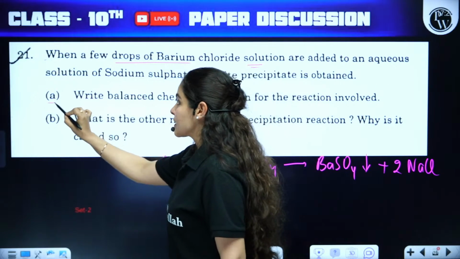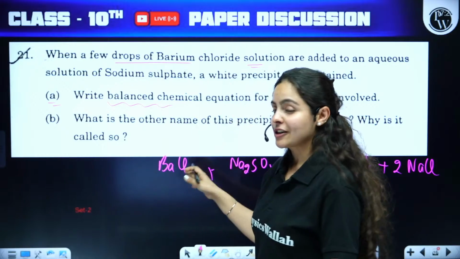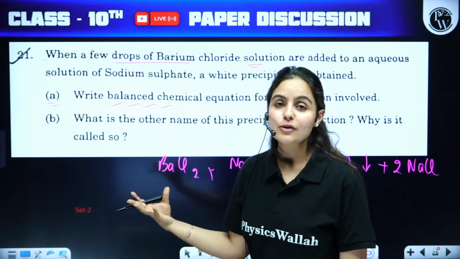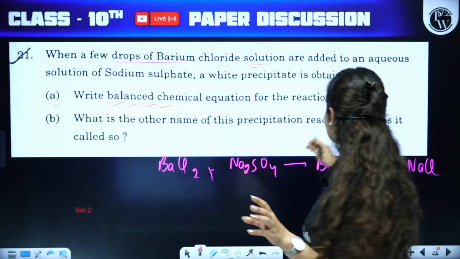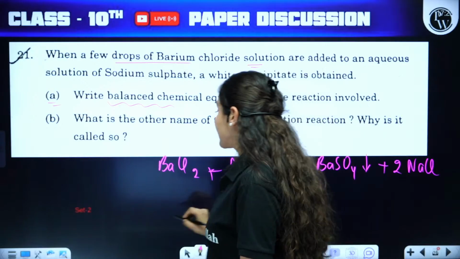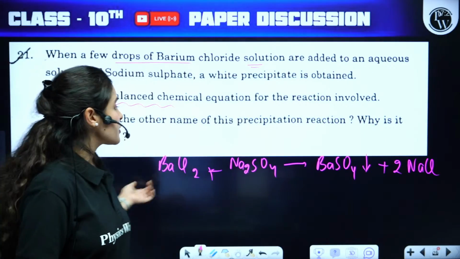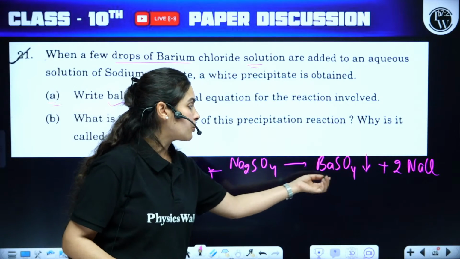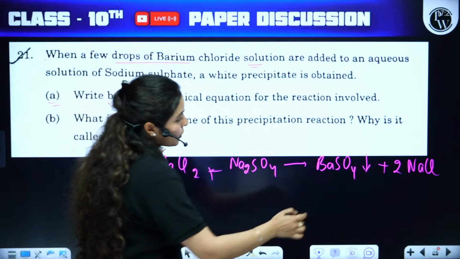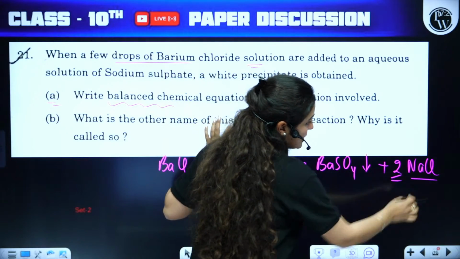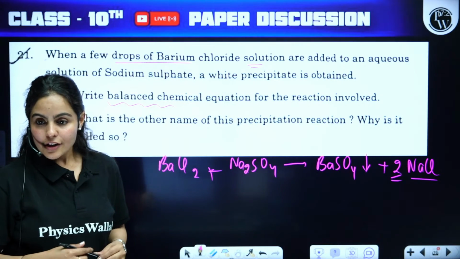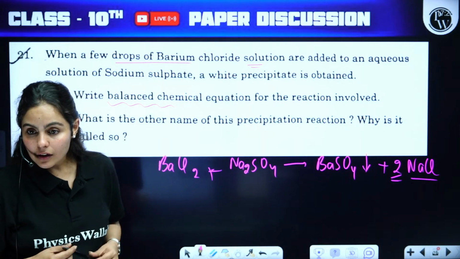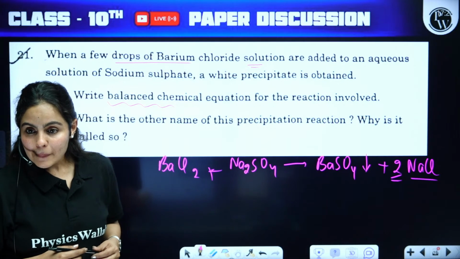Now, what they are asking is the balanced chemical equation. They have directly asked you to balance the reaction, so definitely you have to balance it, otherwise you lose marks. So this is the balanced chemical equation. Barium chloride, one atom of barium, the other side also one. So you just have to write 2 NaCl and it's perfectly balanced. Check. Yes, absolutely. That's right.